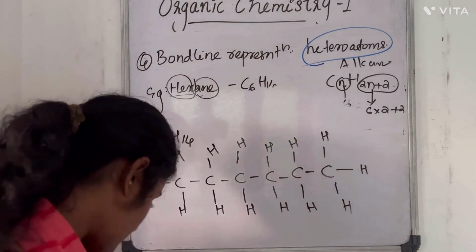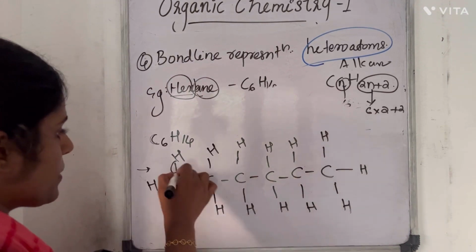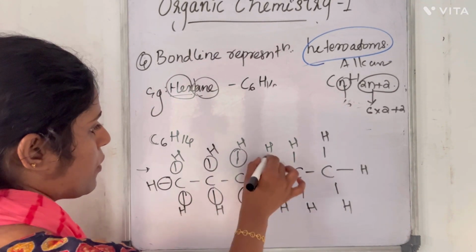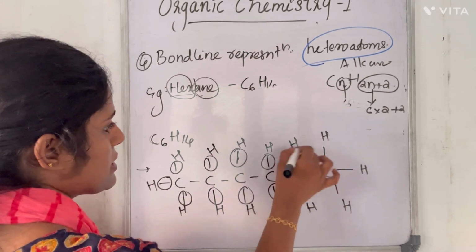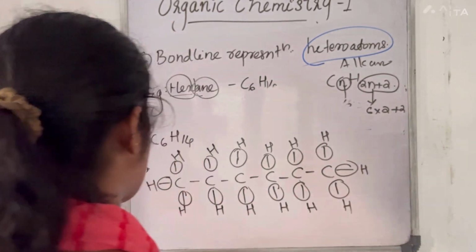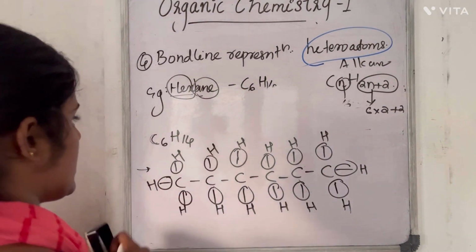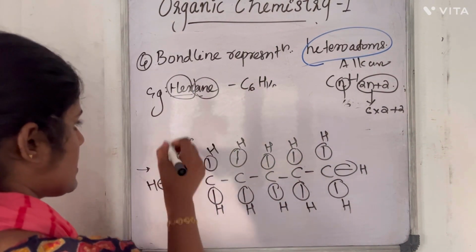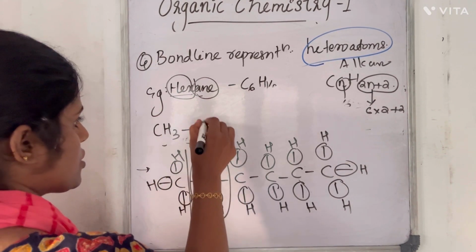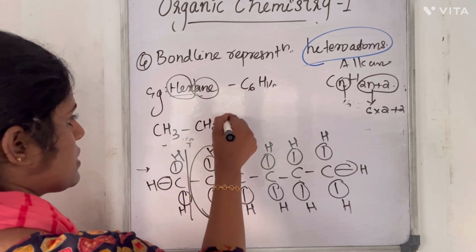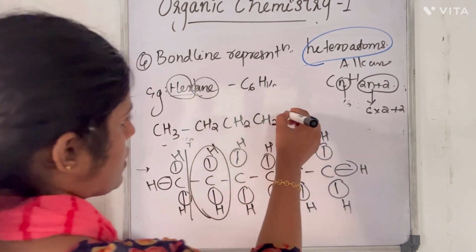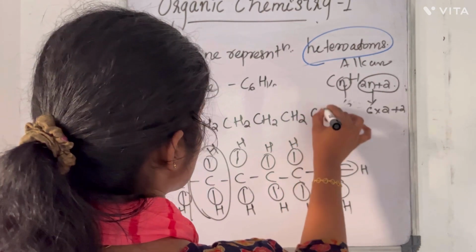Now what is the condensed structure? We have to omit all these single bonds. So it will be CH3. This is CH3, then this one CH2, CH2, CH2, CH2, CH3.